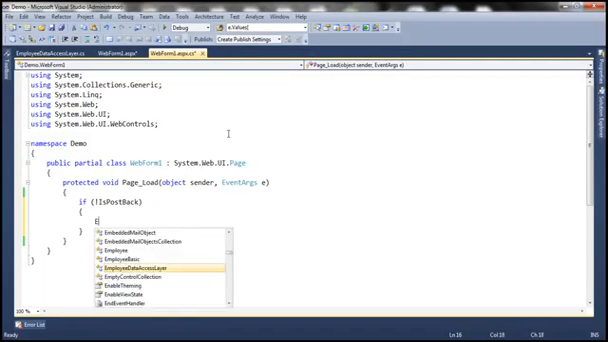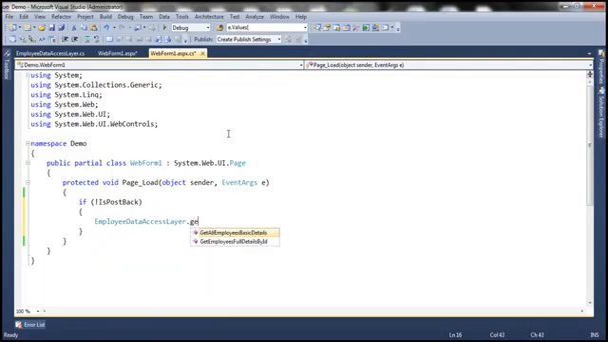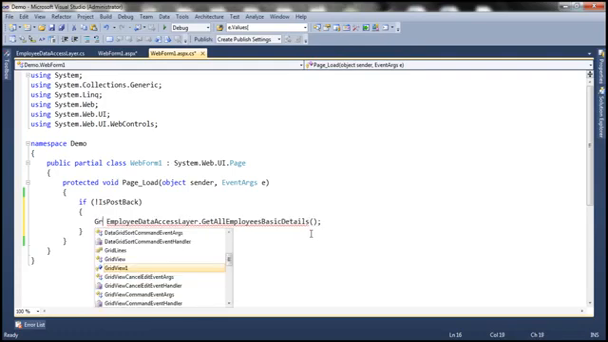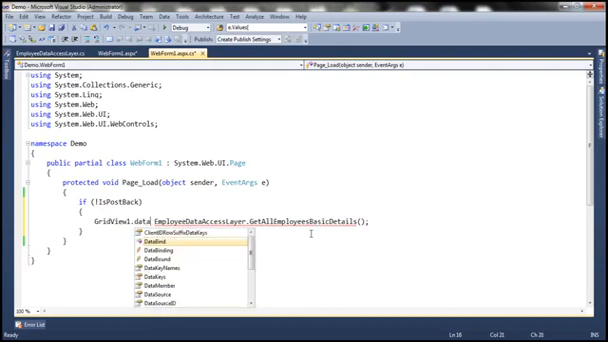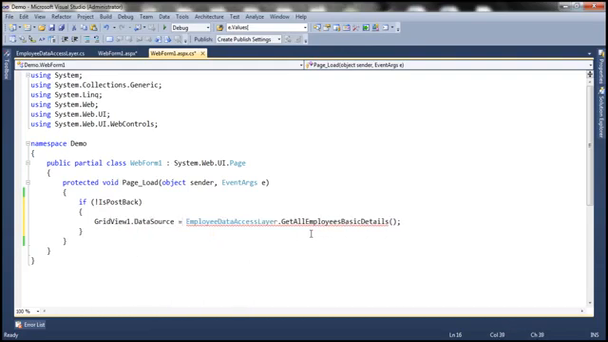So I'm going to use employee data access layer, which has got this method GetAllEmployeeBasicDetails. And if you look at the IntelliSense, it's going to return a list of EmployeeBasic objects. This EmployeeBasic object has got those three properties: ID, first name, and city. So this is going to act as the data source for our GridView1 control. So GridView1.DataSource is going to be that one. And let's invoke the DataBind method as well.